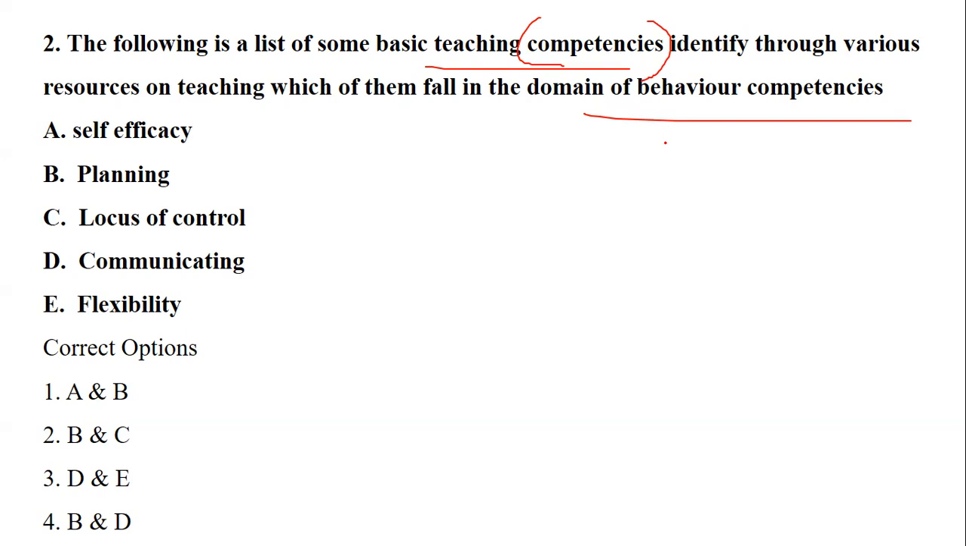Either it is option A and B, B and C, D and E, or B and D. I have already told you, to answer such types of questions, try to ensure that there are some odd man outs. So we are talking about behavioral competencies, which highlight the behavior of the teacher. Okay, let's see the right answer.